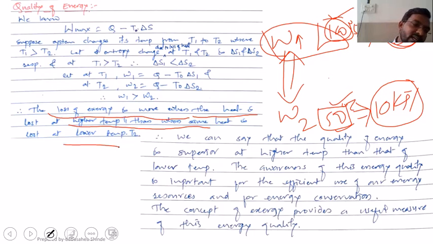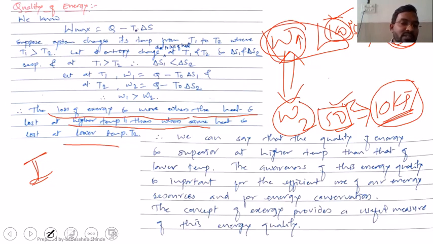But according to the first law, energy is going to be conserved by the system. The amount is the same, 10 kilojoules, 10 kilojoules, right? But still, if I compare the work produced, I'm getting different things.